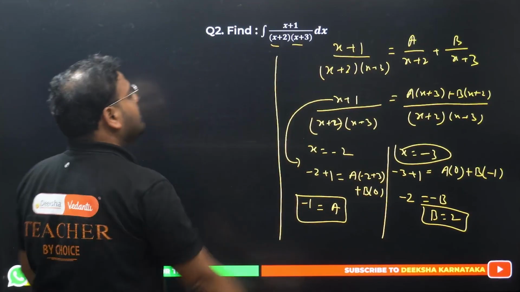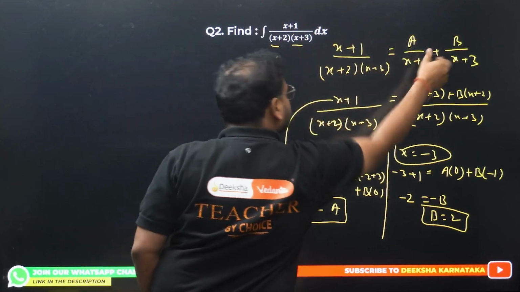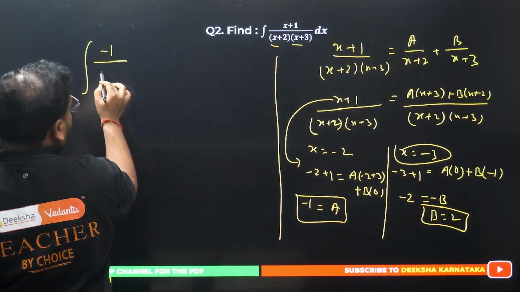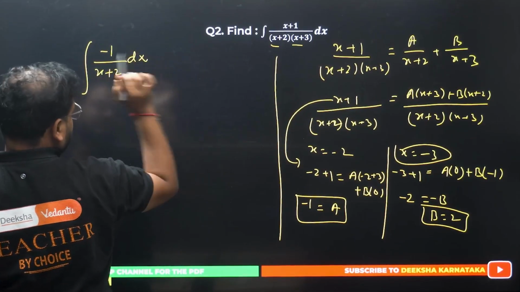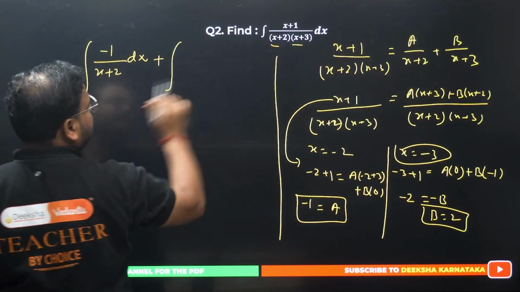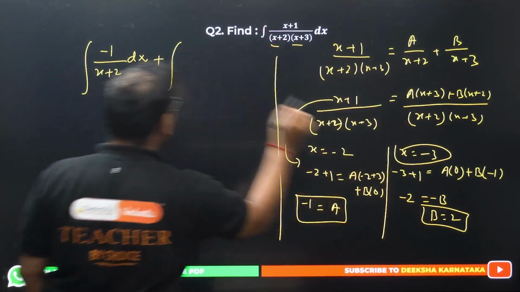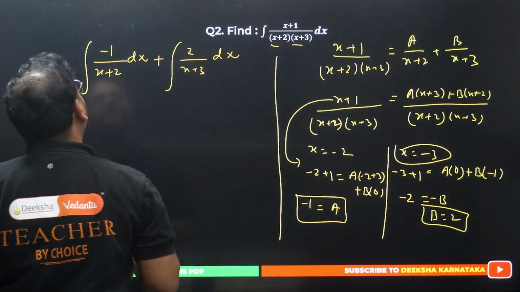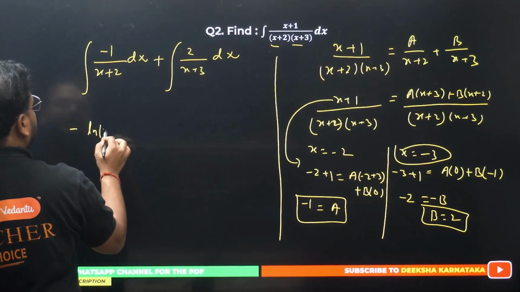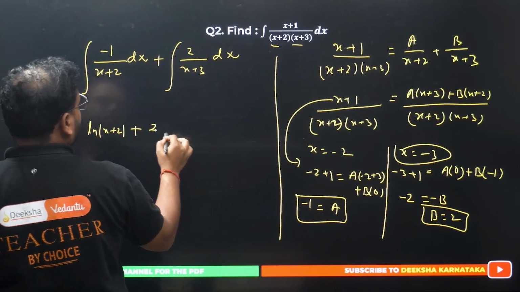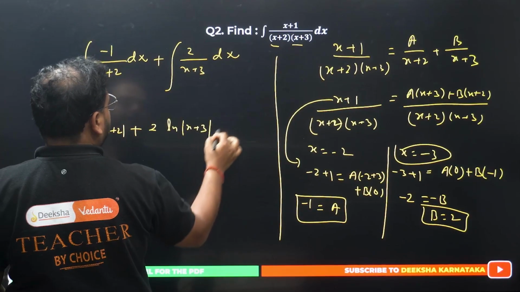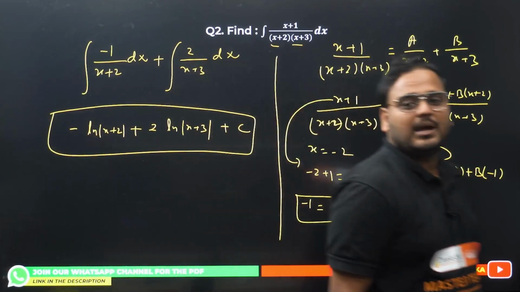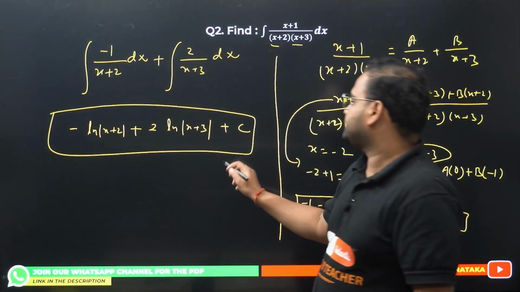Next step is to what? Write this into this format. So I have integration a. What is a value? Minus 1. So minus 1 upon x plus 2 dx. First one. Second integration, one more time: b value is 2, so 2 upon x plus 3 dx. Integrating now, I get minus ln x plus 2 plus 2 times ln x plus 3. Of course, you'll have plus c over here. That's my final answer.